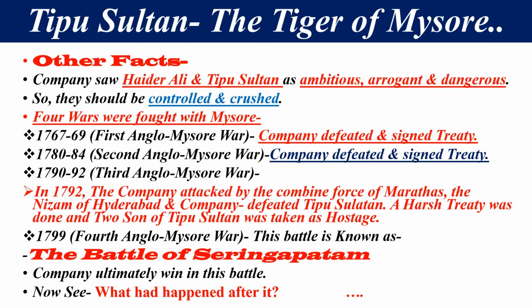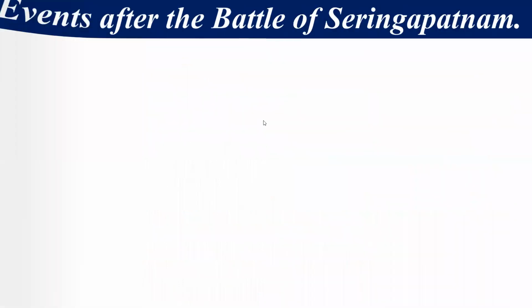And the 4th Anglo-Mysore War is known as the Battle of Srirangapatnam. It was the capital of Tipu Sultan. So in this battle, the tiger of Mysore, Tipu Sultan, died. It is the most important thing for us.